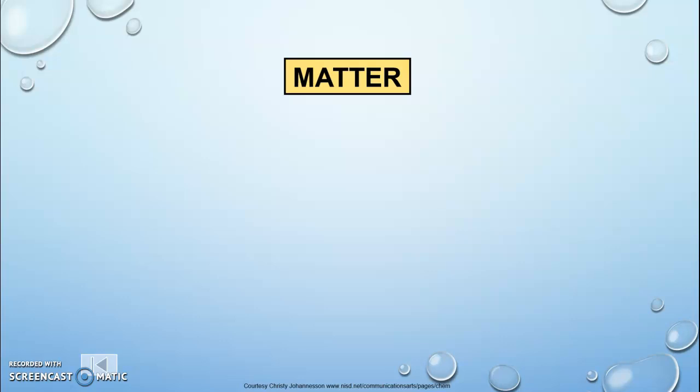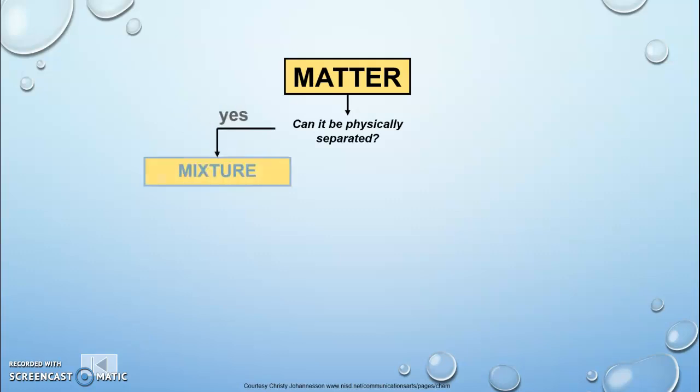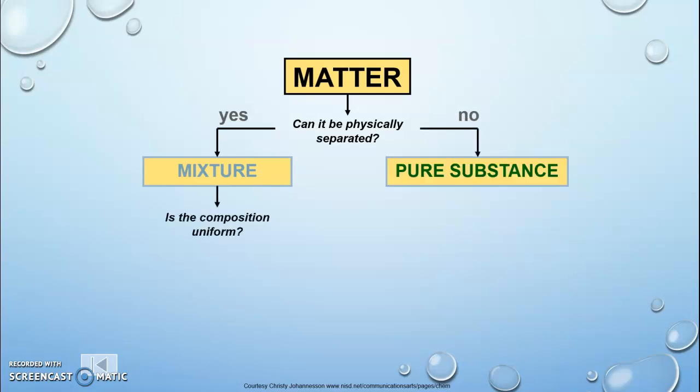When we try to classify matter, we need to just ask ourselves some simple questions about it. First of all, can it be physically separated? So if the answer to that question is yes, then what we're dealing with is a mixture. Physical separation would be things like filtering or sifting or sorting. If the answer is no, then we're dealing with a pure substance. Pure substances cannot be physically separated.